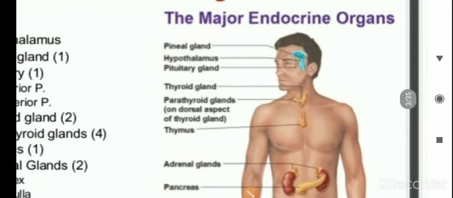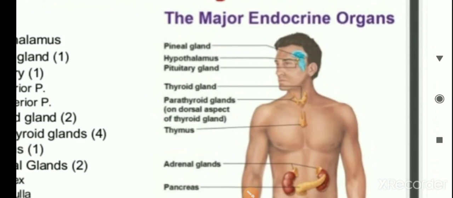It controls the releasing and regulation function of the different hormones. It acts as a regulating hormone, a stimulatory hormone, and an inhibitory hormone, which inhibits the secretion of different functions.